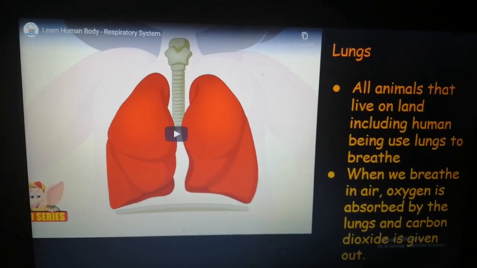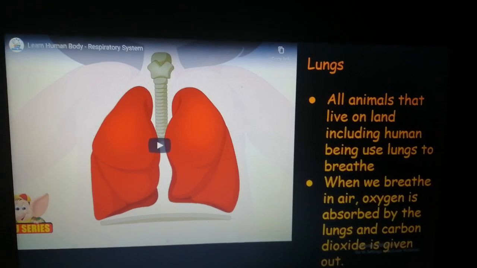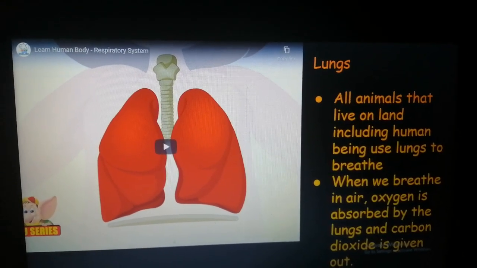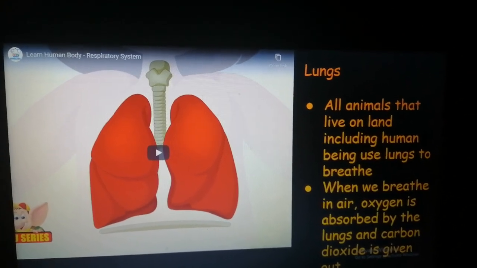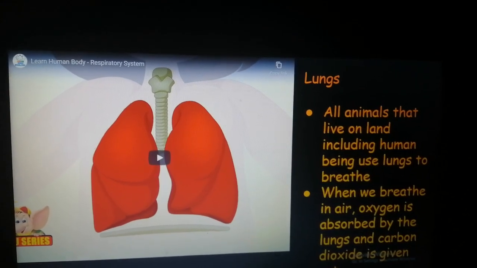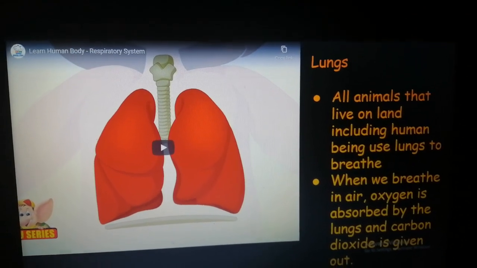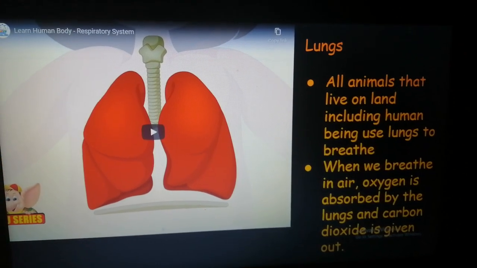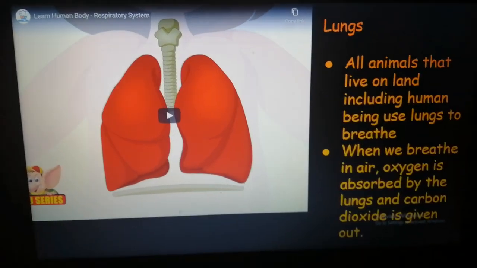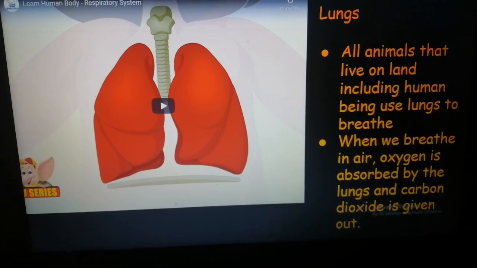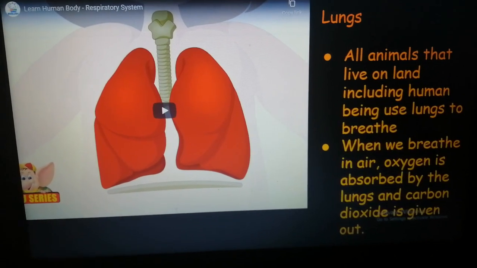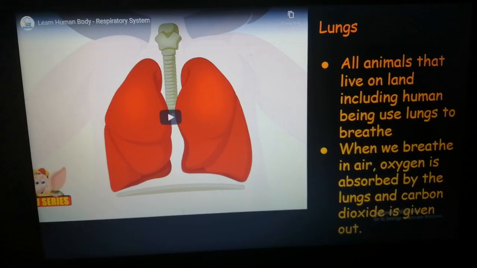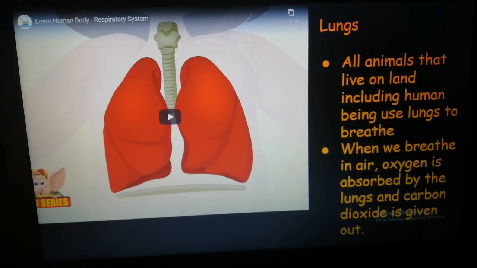Now I want you to put your hand on your chest and take a deep breath in. Take a deep breath in. Can you feel your chest expand or move upwards? And now when you breathe out, it's going to contract or move downwards. This is the movement of lungs. When you breathe in, the lungs expand, and when you breathe out, the lungs contract. Now air is a mixture of gases, right?